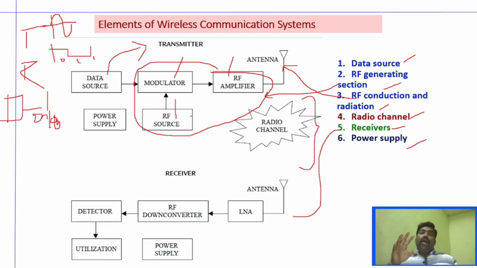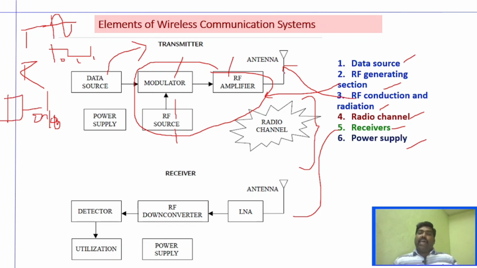I have already explained what a modulator is in the previous video, where I spoke about the basics of communication. So the modulator is the one which performs modulation. It's nothing but superimposing the message signal over the carrier signal and transmitting it for a longer distance, right? So the RF source here will act as an oscillator which generates the carrier signal, and that carrier signal will be combined with the message signal so that it can be transmitted a very long distance after amplifying it. Right?